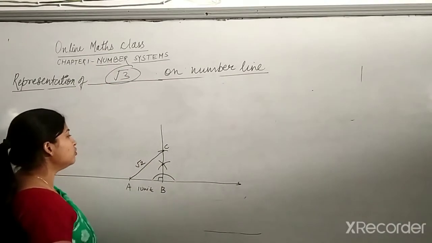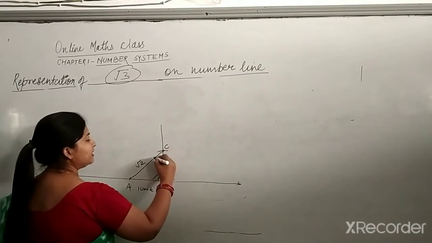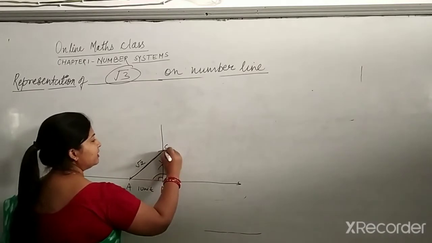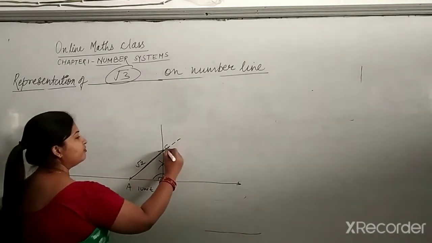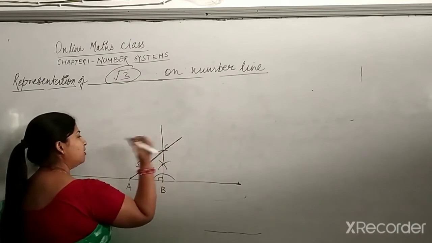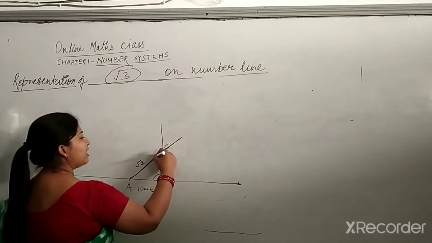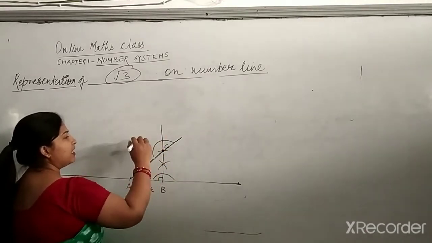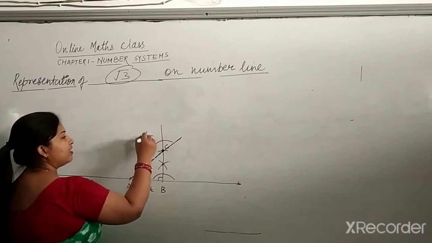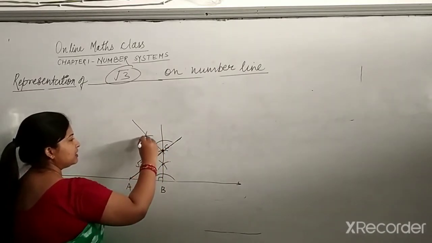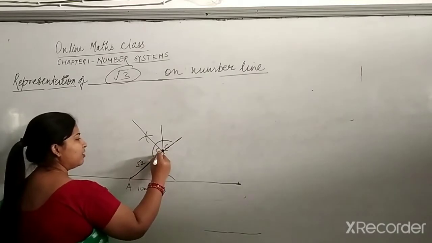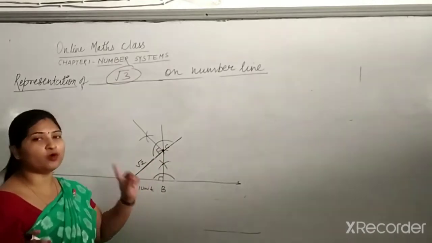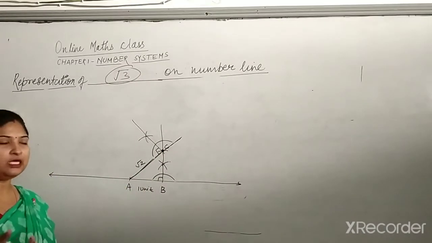So how will we do it? What I will do is make a 90 degree angle on AC also. How will I make it? Extend this line with the help of scale and pencil. Then this is my point. I'll make an arc again with the help of pencil and compass. Now put compass here, make an arc. From here also make an arc. This is 90 degree on AC. As we have made it on point B, we have made it on point C. You can see it is very easy also.